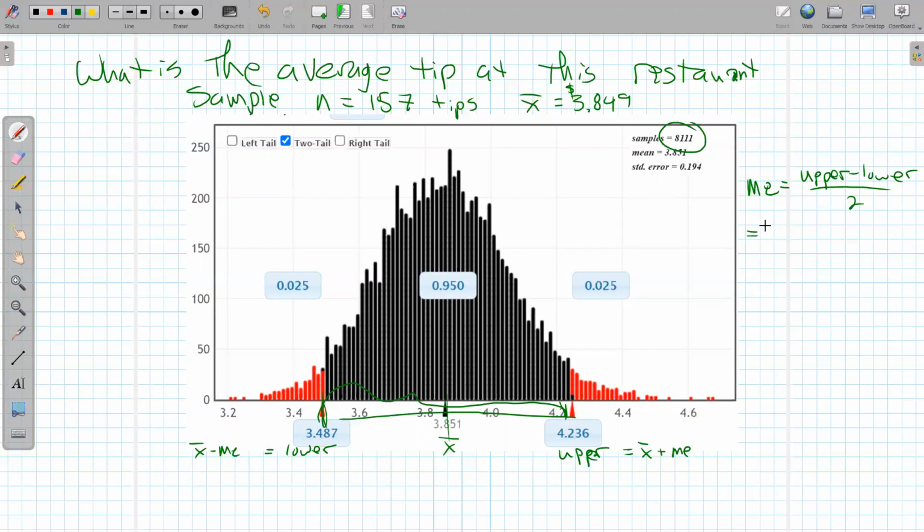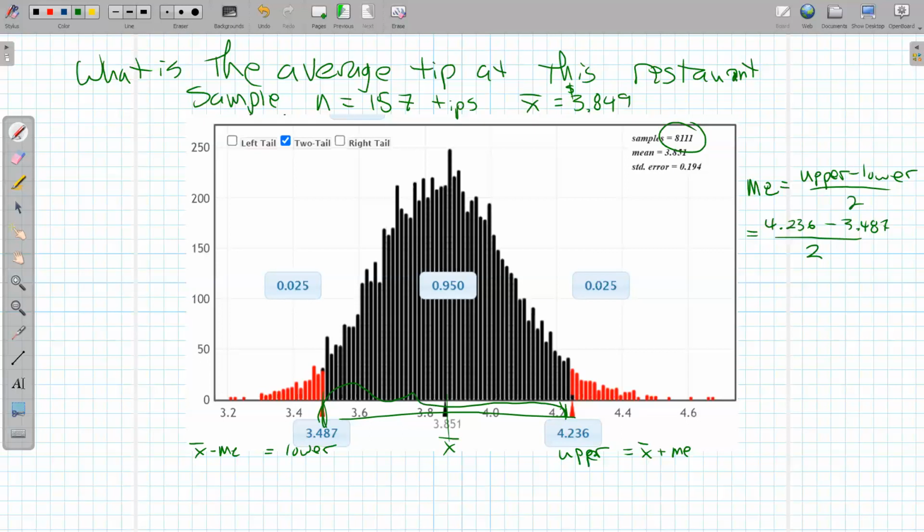So my upper is 4.236. My lower is 3.487. And I'm going to subtract those and divide by 2. So I'm going to whip out a calculator and do that. Some calculators need parentheses, so be cautious with your calculator: 4.236 minus 3.487, divided by 2.